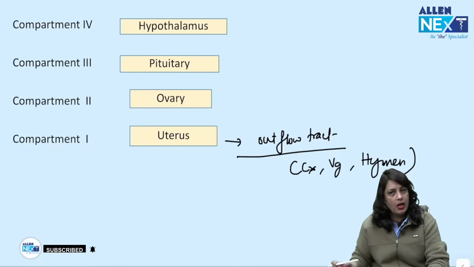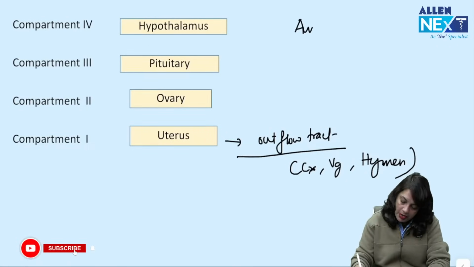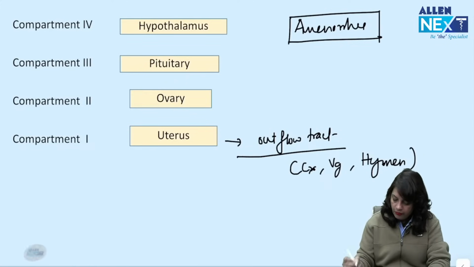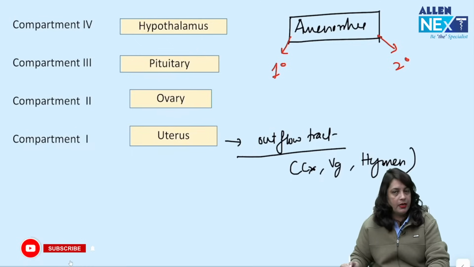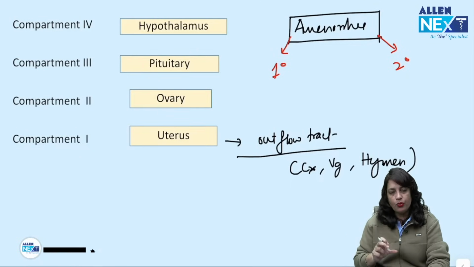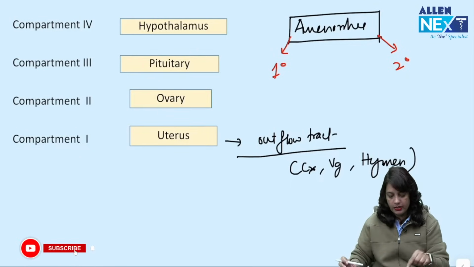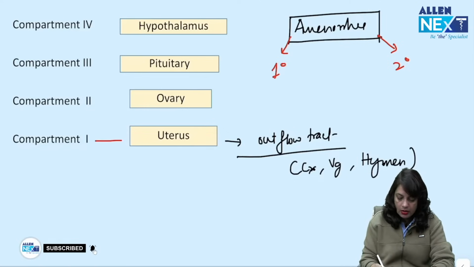So, the cause of amenorrhea, whether primary or secondary amenorrhea, lies in these compartments. We usually try to rule out the causes of the uterus and its outflow tract first, so that is compartment number 1, ovarian causes compartment number 2, pituitary causes compartment number 3, hypothalamic causes compartment number 4.